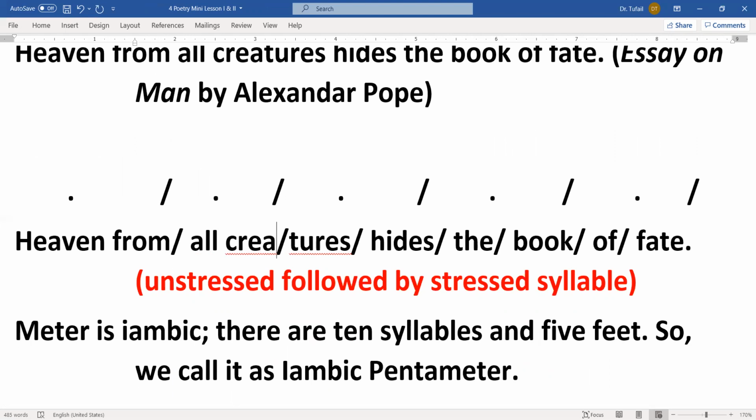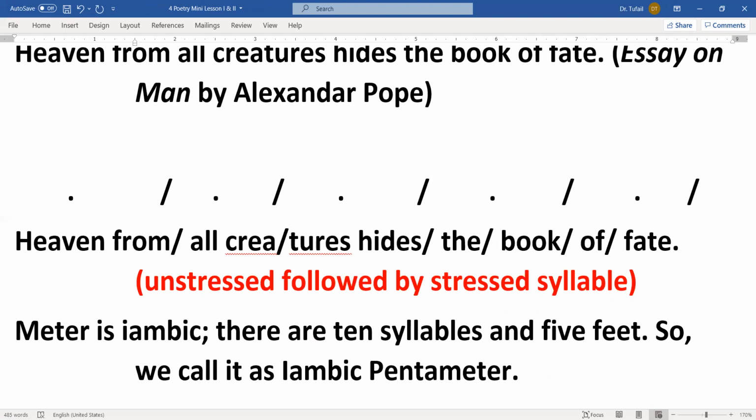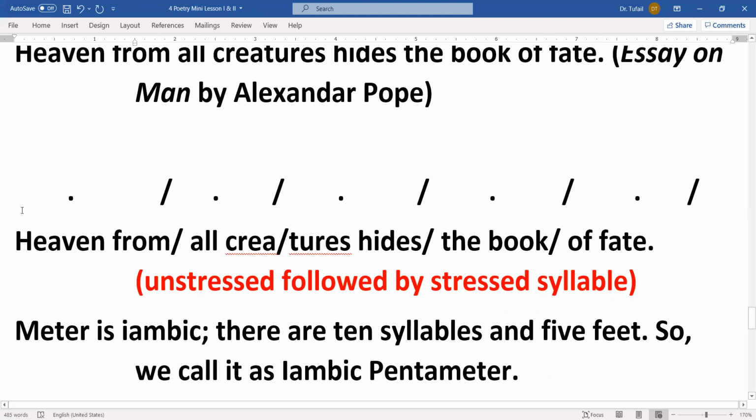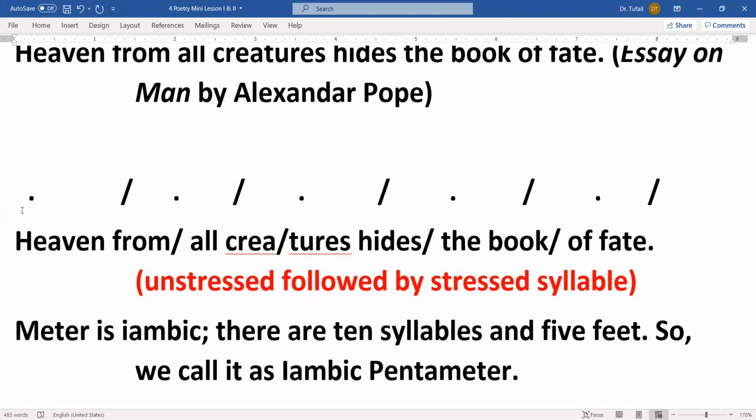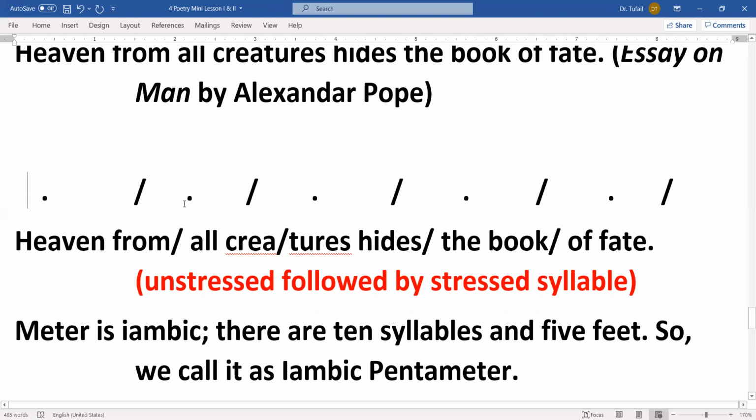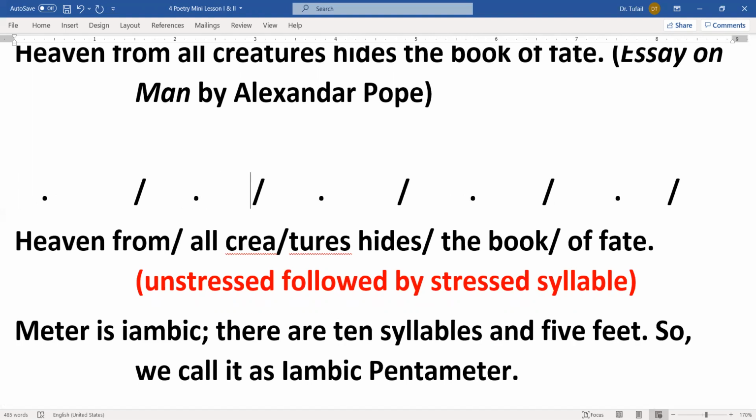Heaven from all creatures hides the book of fate. Okay, so if we look at this, it will be like: unstressed, stressed, unstressed, stressed. Look at this: 'heaven' unstressed, 'from' stressed, 'all' unstressed, 'creatures' stressed, 'hides' stressed, 'the' unstressed, 'book' stressed, 'of' unstressed, 'fate' stressed.